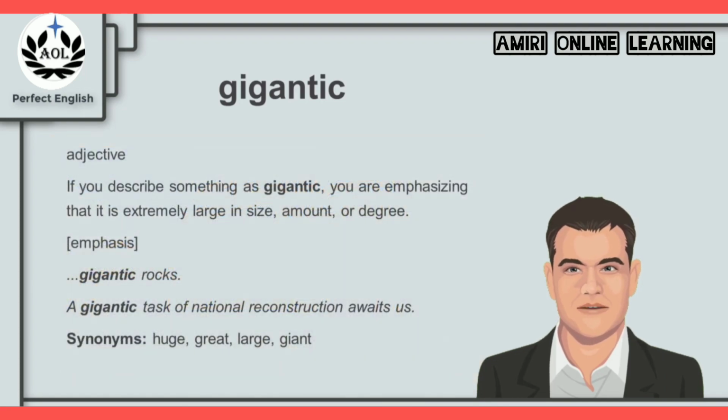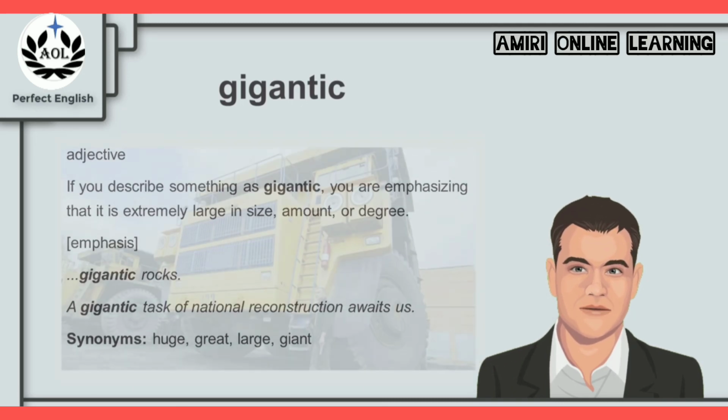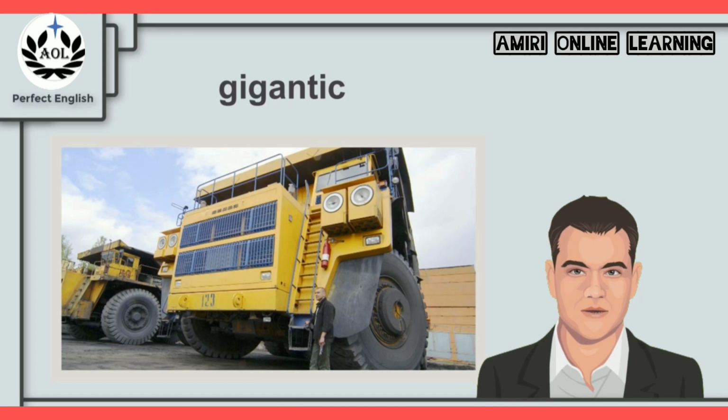Let's find out. Gigantic is an adjective. If you describe something as gigantic, you're emphasizing that it is extremely large in size, amount, or degree. For example, we say gigantic rocks, very large rocks. Or we can say a gigantic task of national reconstruction awaits us. And synonyms for gigantic are the words huge, great, large, or giant. So the next time you remember this picture of this monster truck, remember the word gigantic and what it means.